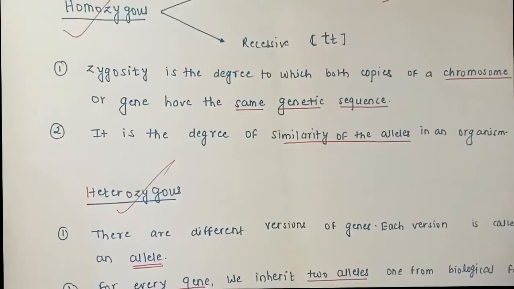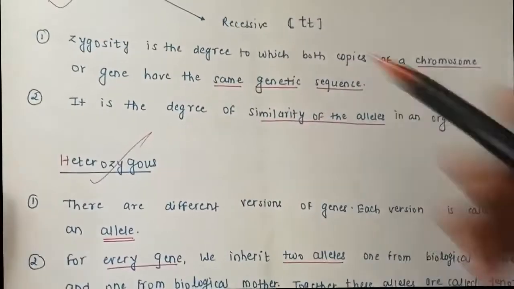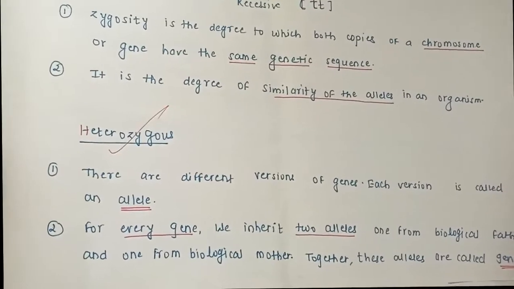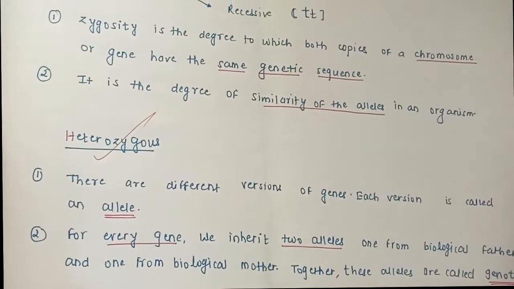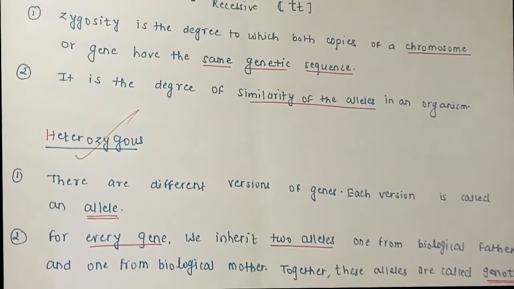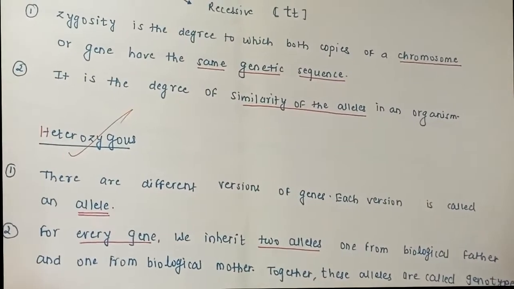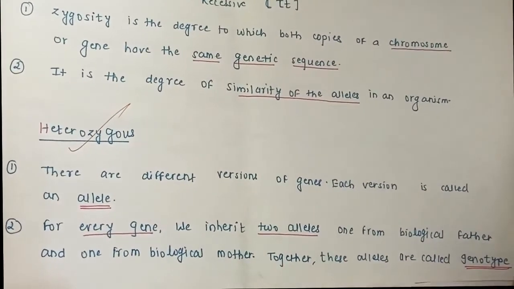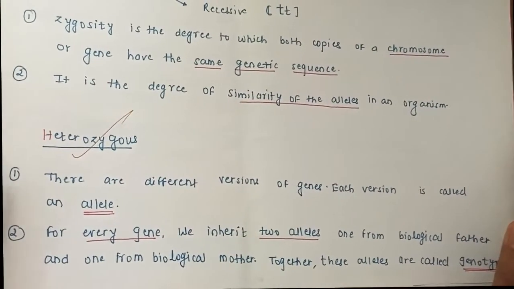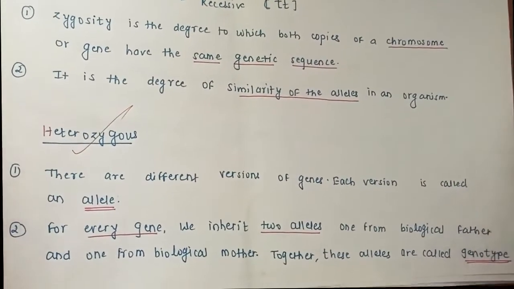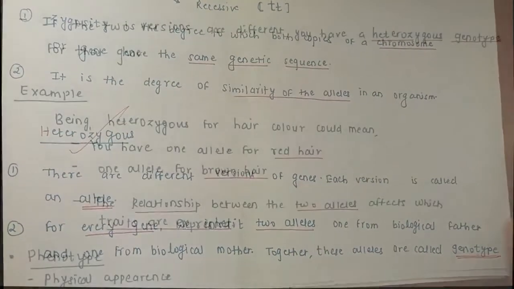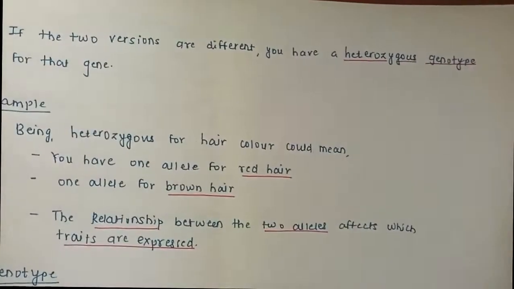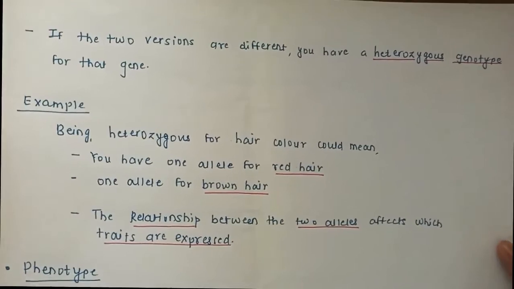Next we can talk about the heterozygous plant. It is exactly opposite to this. It is nothing but the different versions of genes. Versions of genes is nothing but the alleles. So each different version of a gene is called an allele. That means if there are different alleles in the specific gene, then we can call this heterozygous. If different alleles consist in the same gene, it is called the heterozygous genotype.